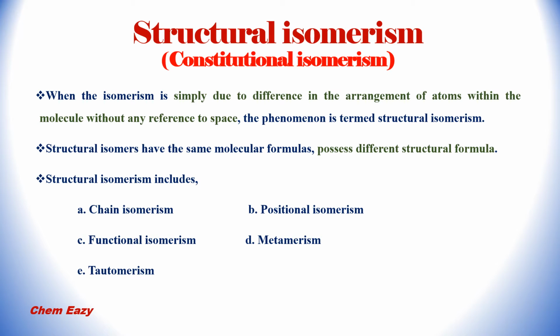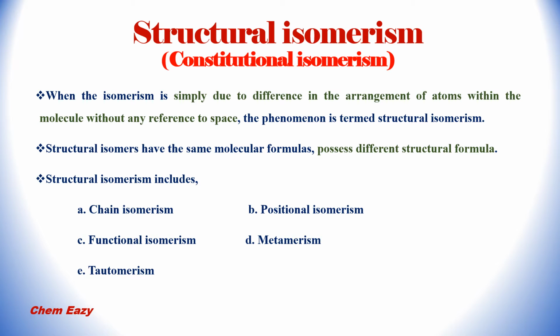Here you can note down, structural isomerism is simply difference in the arrangement of atoms within the molecule. There is no reference to space as in stereoisomerism. In case of structural isomers, the molecular formulas are similar but structural formulas will be different.